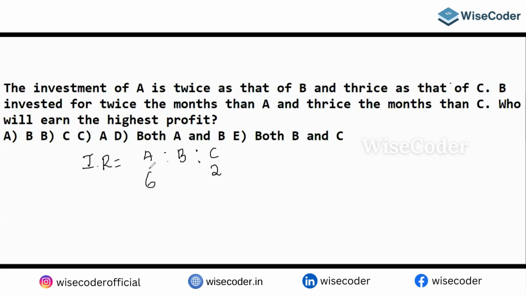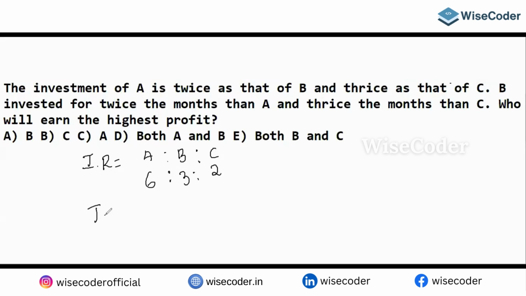Yes or no? And A is twice that of B. When A is 6, can I say B is only 3? Then everything is satisfied. The investment of A is twice that of B: B is investing 3, then A is 6. And thrice that of C: if C is 2, then A is 6. This is the investment ratio.